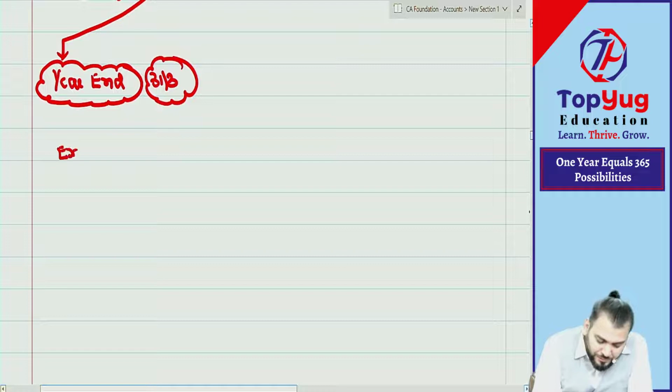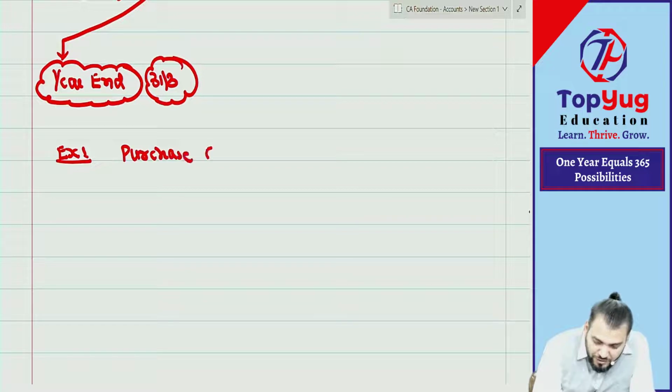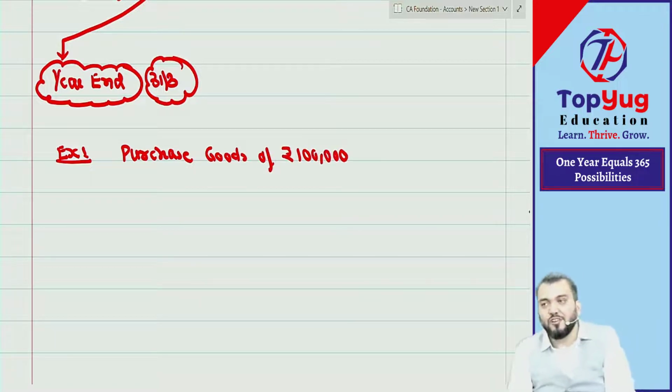Example number one. Correct? Suppose you purchase goods of rupees 1 lakh. But is it a transaction, or is it not a transaction? Now, when I am saying transaction, which transaction? Financial transaction. So normally in exams they will ask you whether it is a transaction or not a transaction.